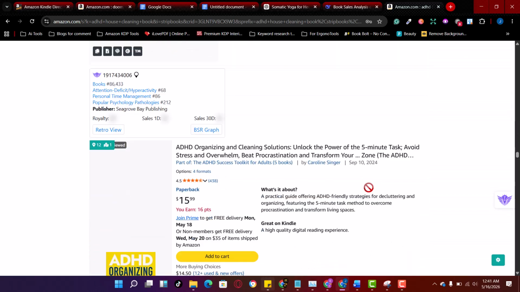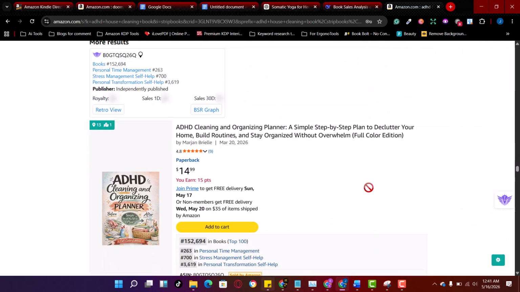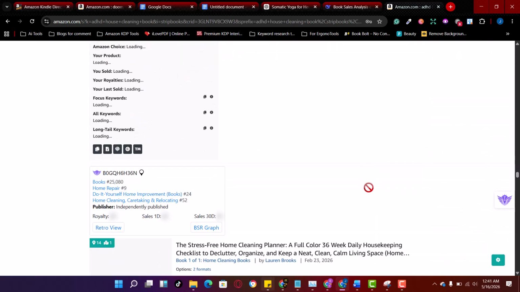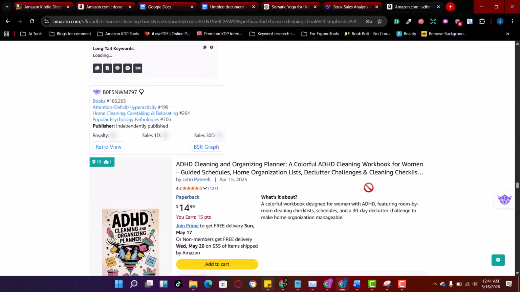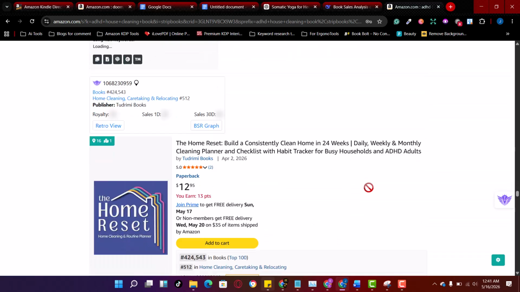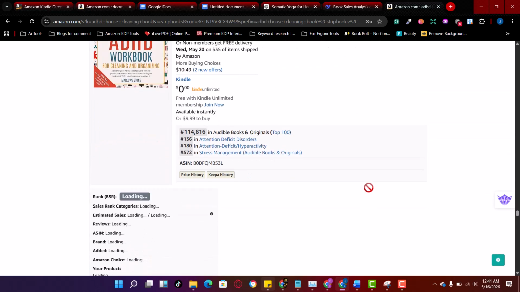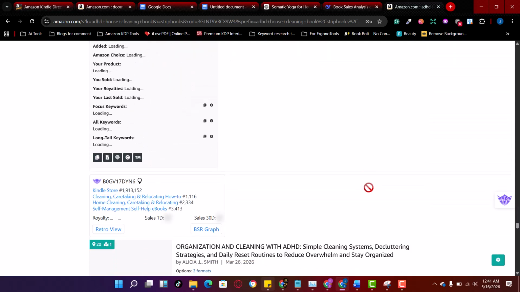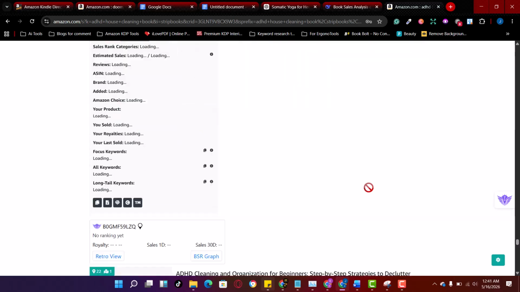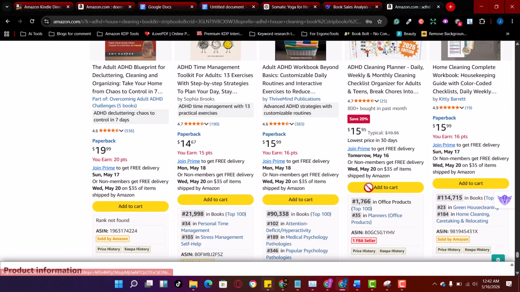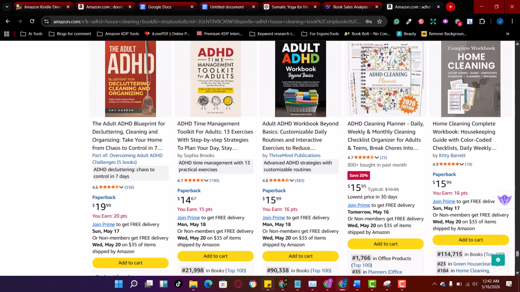This is the first page, and we are still going down. Okay, that's not my book. I thought it was my book. The design is almost close. So it is not ranking for this particular one. We are not seeing it on the first page.